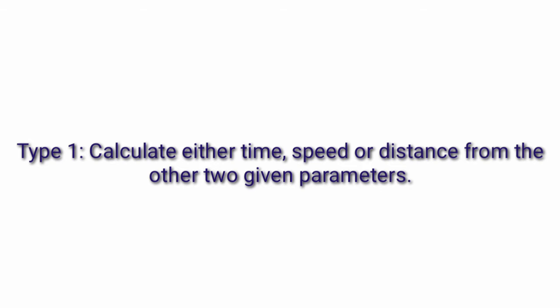So the type 1 question, what kind of questions come under this category? The questions are to calculate either time, speed or distance from the other two given parameters. Okay, simple. We just have to employ the formula speed is equal to distance upon time. So we will employ this formula and try to solve this question.